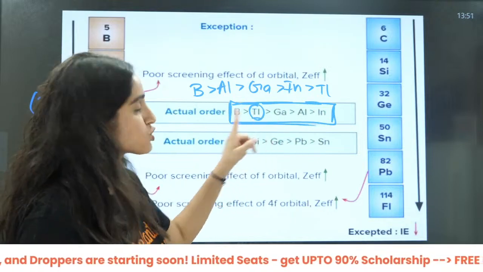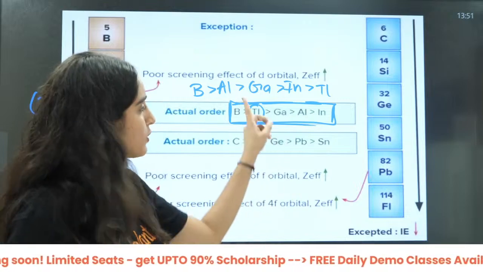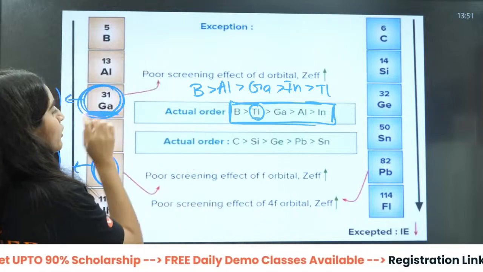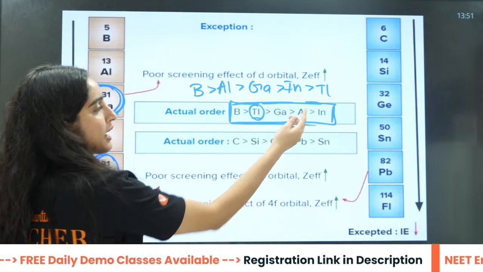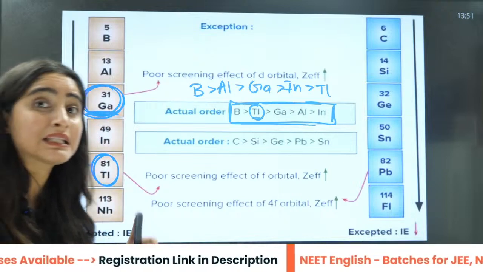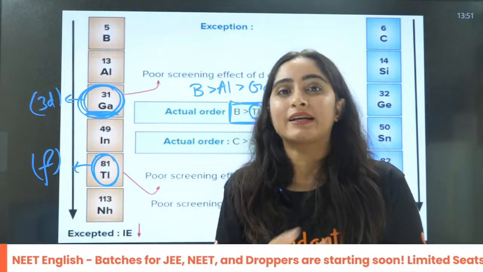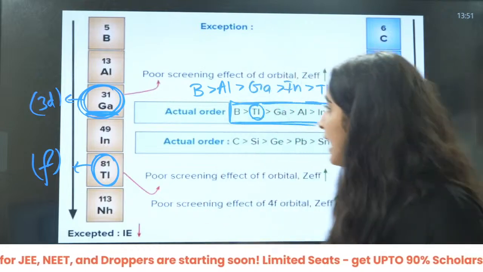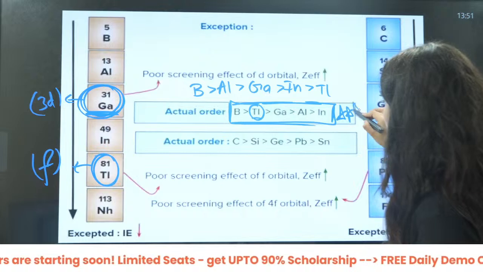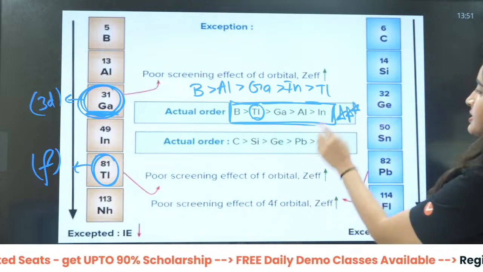When we talk about gallium, it is definitely more as compared to aluminium because of the 3d electrons. f has even poorer shielding effect as compared to d electrons. That is why this becomes the actual order.